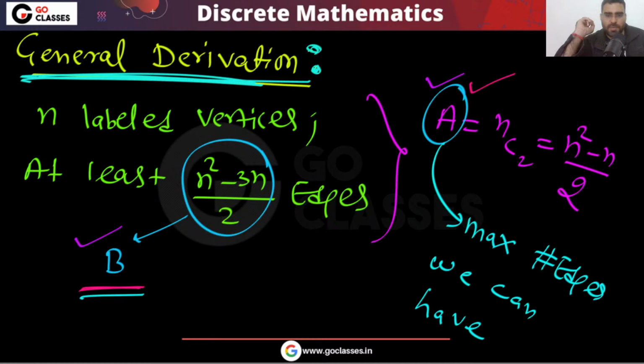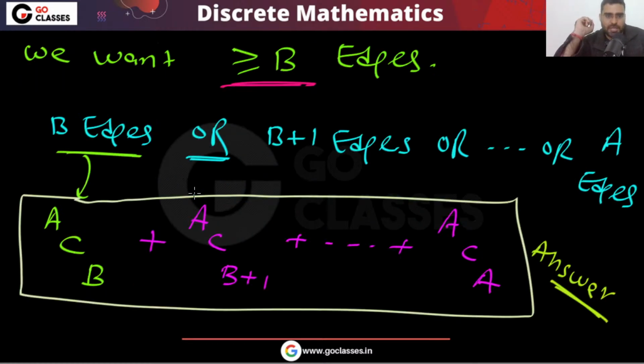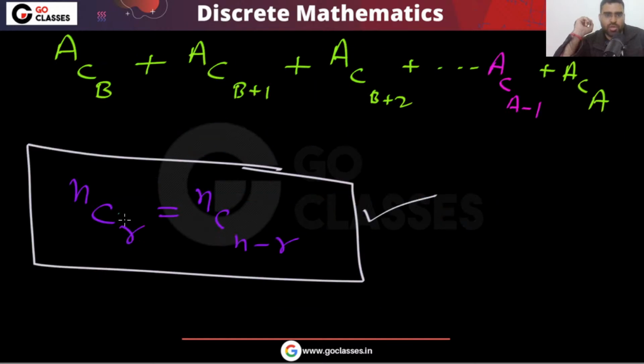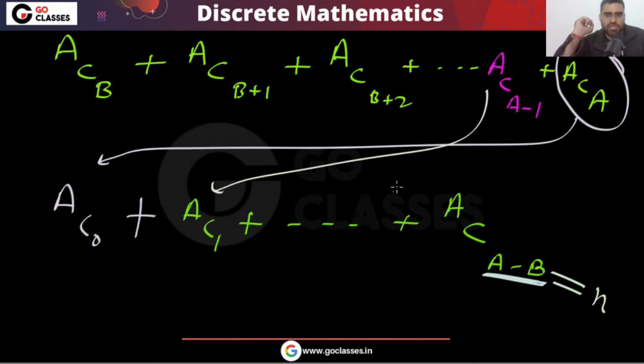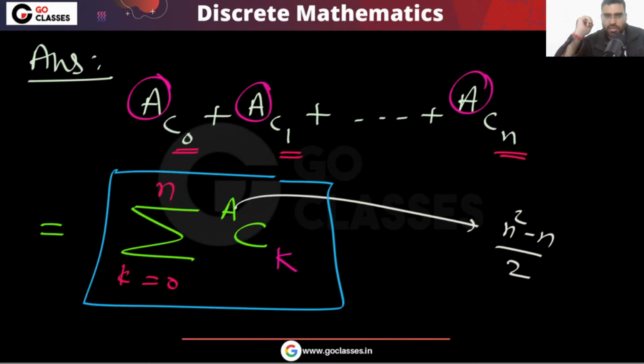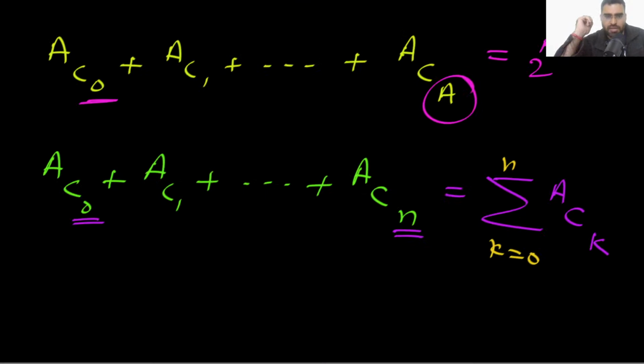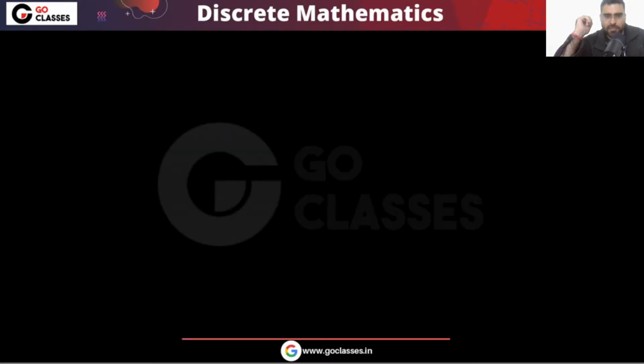So your answer will be what? This quantity is A, this quantity is B. Your answer will be ACB plus ACB plus 1 and so on. You can use this formula, and if you use this formula, that's it. A minus B is equal to N, that's it. Okay, so let me know. Should I move on? Should I go to the next question? Please tell me. This question is clear, right? Yes or no? Beautiful question. The complete analysis we have done.